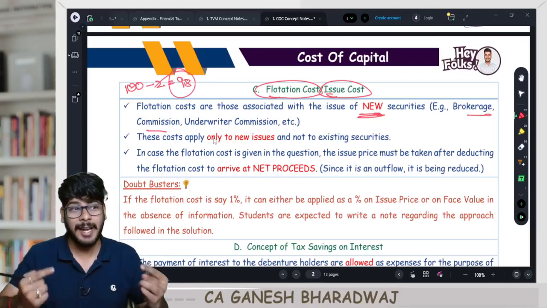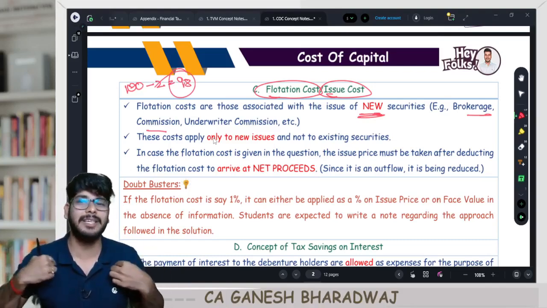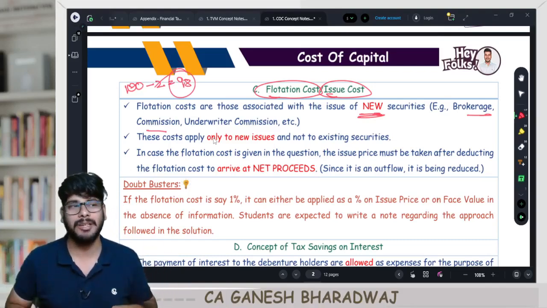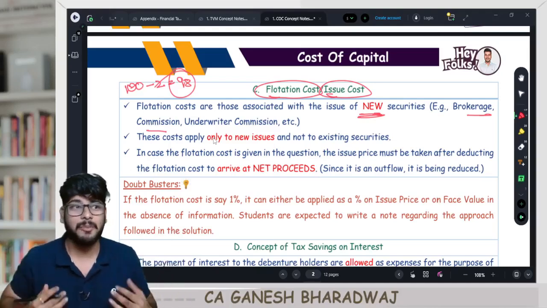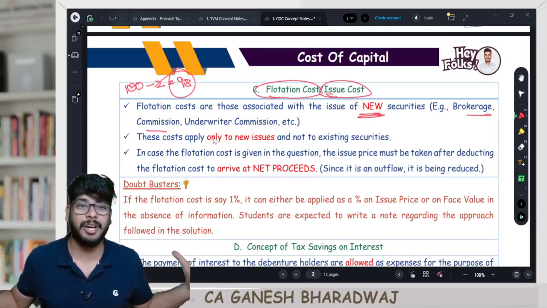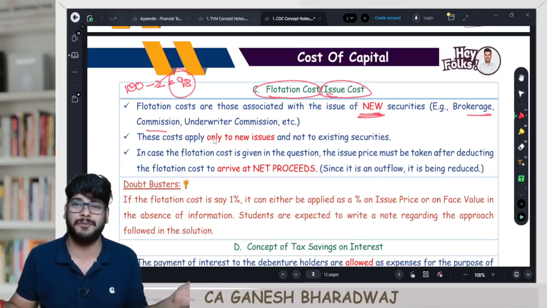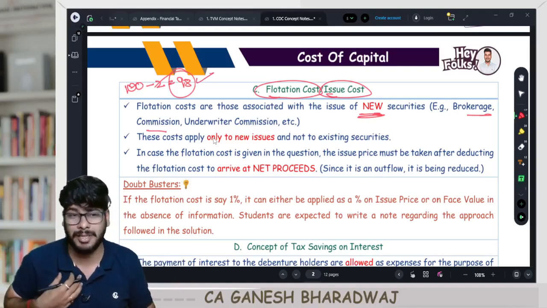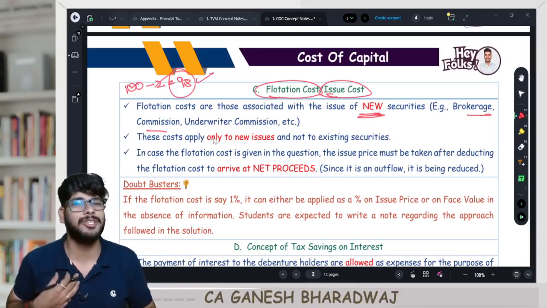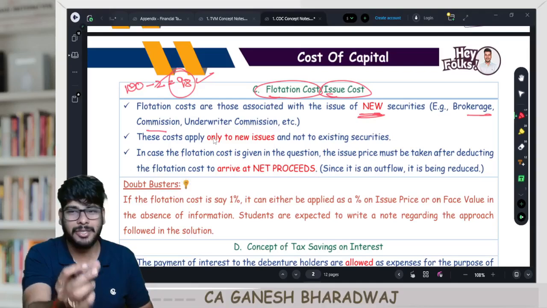Correct? So the net cash inflow at T0, that is today, will be your issue price minus flotation cost. Are you clear with this? Because this entire subject of financial management is about matching your cash flows. So from the viewpoint of the company, the net proceeds the company will receive is going to be how much? Your issue price minus your flotation cost.